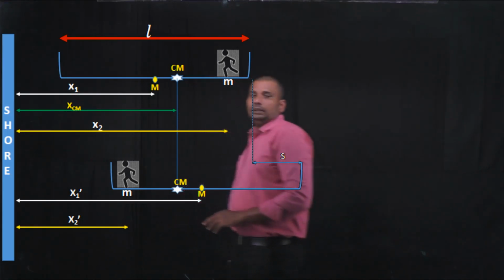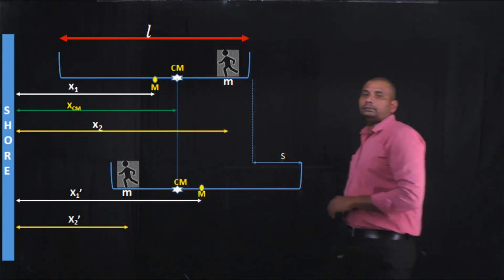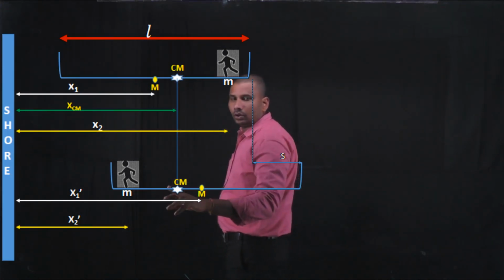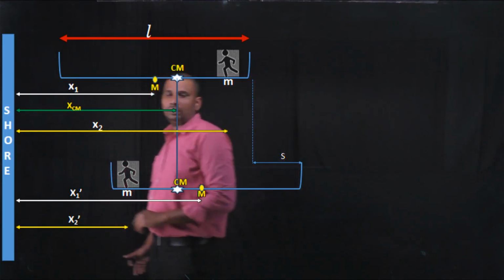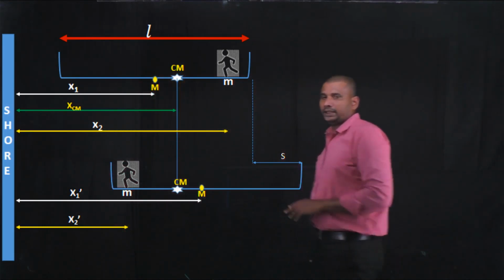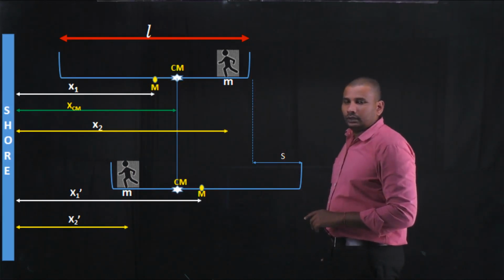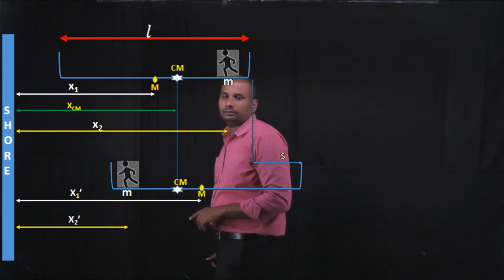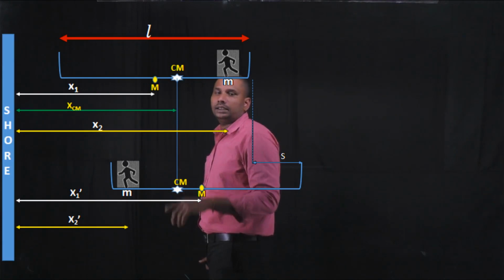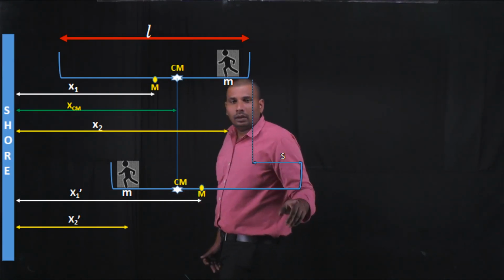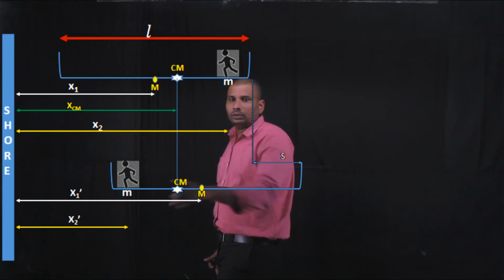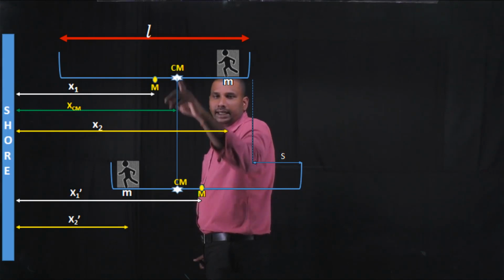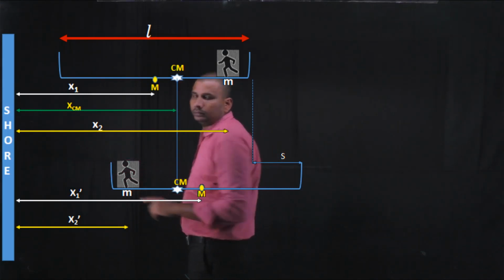There is no external force acting on this system. Due to this, the position of center of mass from the shore does not change. Once again, there is no external force acting on the boat. When there is no external force acting on the system, the position of center of mass does not change. Here also, while the person moves from one end to the other end, the position of the center of mass stays at the same place from the shore.